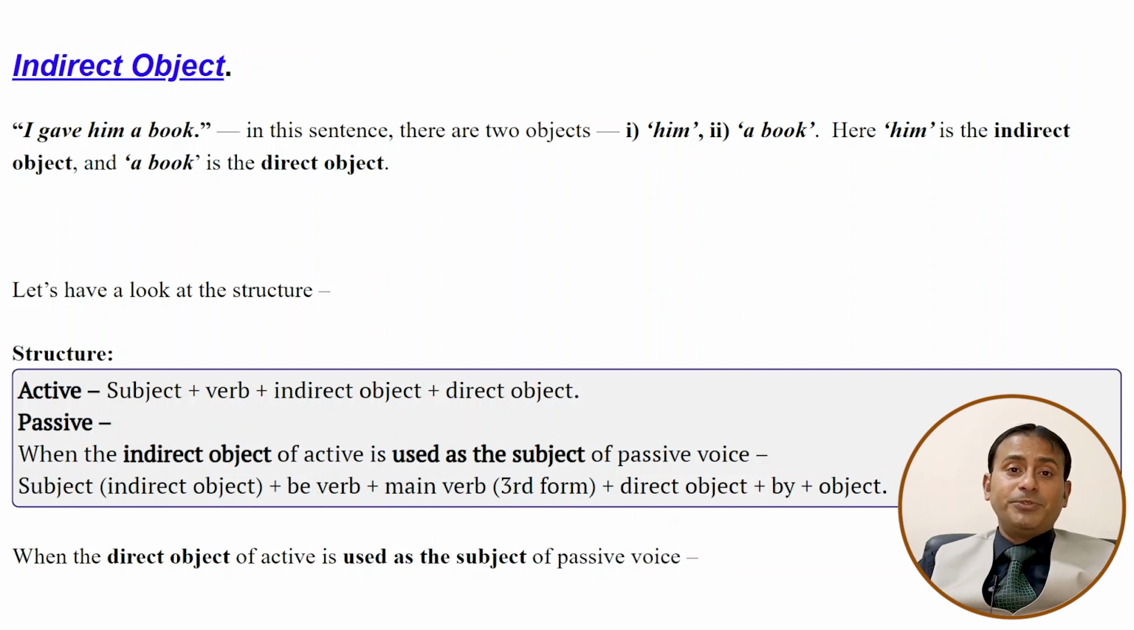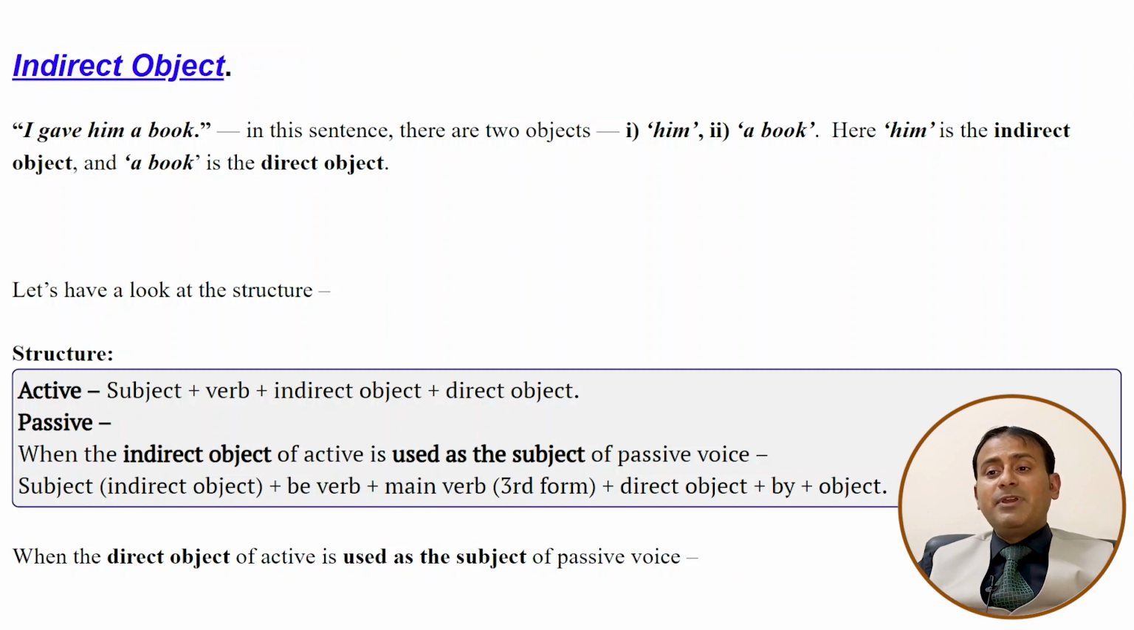Here we have two objects, him and a book. Him is the indirect object and book is the direct object. Some people say the direct object should become the subject of the sentence. But you can bring either one to the beginning, and in this way, you can produce two passive voice sentences.